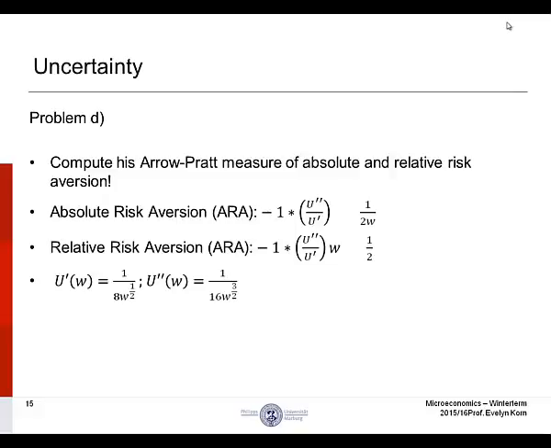Absolute risk aversion is equal to the second derivative of the utility function divided by the first derivative of the utility function times -1. Relative risk aversion is equal to the second derivative of the utility function divided by the first derivative of the utility function times -1 and times wealth, or W. So the only difference between absolute and relative risk aversion is that you multiply by W, which causes the W in the denominator to drop out. To summarize, the greater the person's risk aversion, the greater their Pratt measure of risk aversion is.